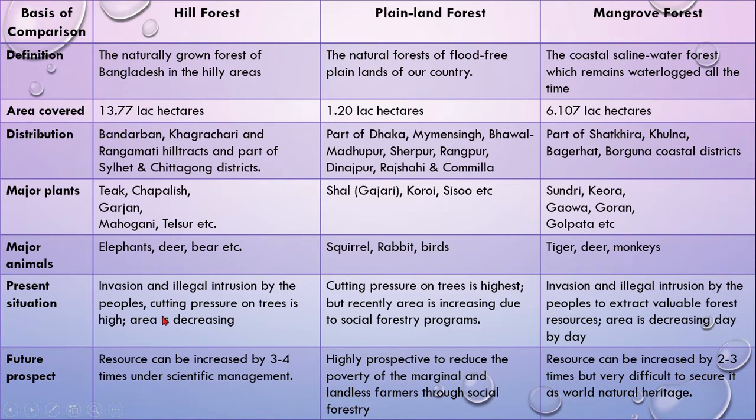Present situation: illegal activities here, cutting the maximum trees and doing jhum or contour cultivation, even in plainland as well. But the government takes proper initiatives for planting forest here, or planting plants in plainland forest like Shal forest and mangrove forest as well. Illegal activities extract different types of forest produce, even wild animals.